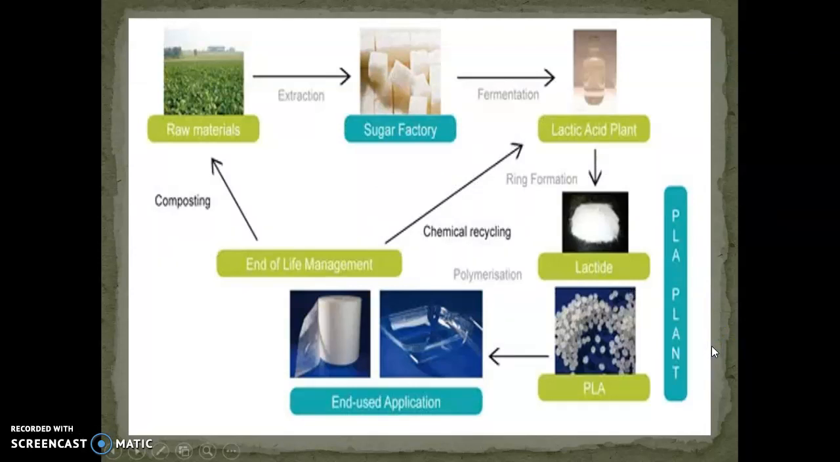As I told earlier, polylactic acid is extracted from plants. Here we have taken the raw material as sugar cane. From sugar cane, extraction takes place and we get sugar. Then fermentation is applied on sugar and we get lactic acid.